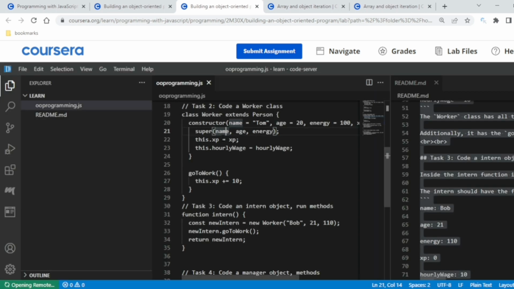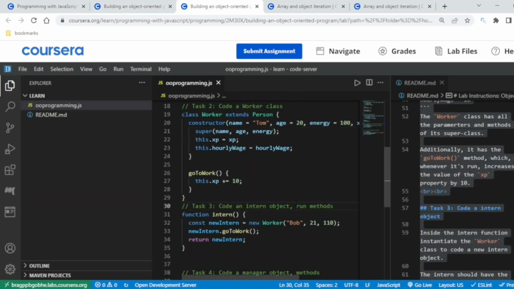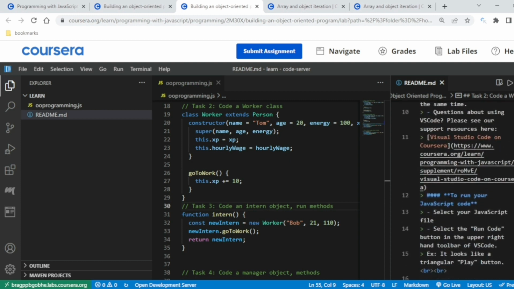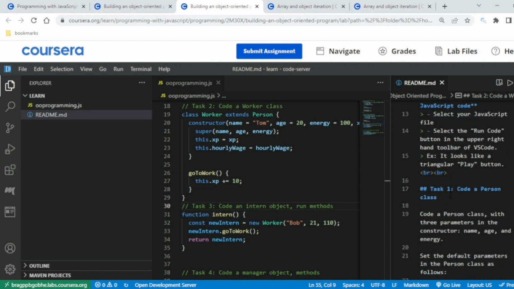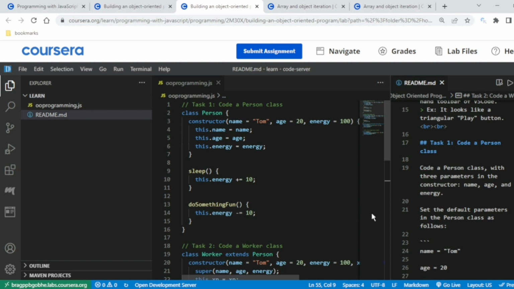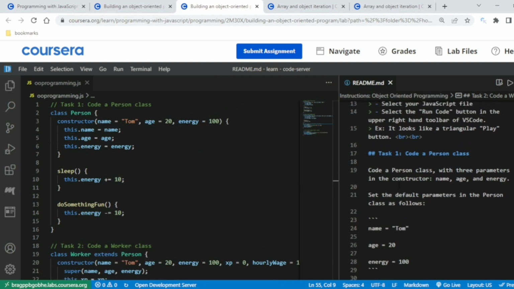Alright, this is the OOPS program, object oriented. Building an object oriented program, that is OOPS. So we have passed this also, and how to, what is this and how to do things in this. Each and everything is mentioned over here. The task one is, hope you can see this. Let me show the task one. I will tell about the task one, and similarly will proceed for more tasks. Okay, so I have completed this.